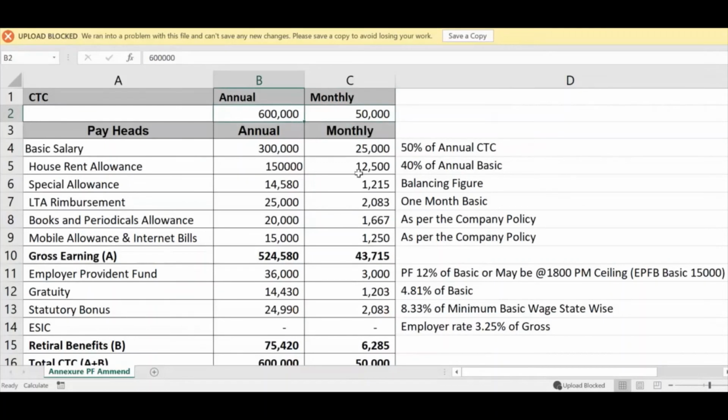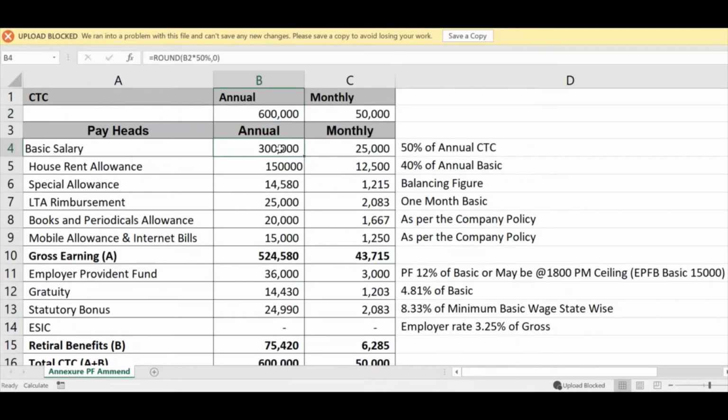Now we will learn how to prepare CTC annexure in MS Excel. Here you can see I have a CTC amount of INR 6 lakhs annually, which has been bifurcated into allowances and retirement benefits. Here is the complete MS Excel with formulas. You may also download this Excel workbook. The link is given in the video's description.